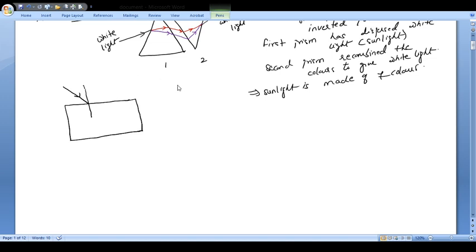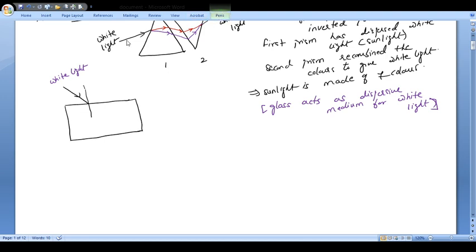Now see here, in case of a glass slab, as soon as light enters the glass slab, this is your white light, right? See, if you can understand this statement, glass acts as a dispersive medium for white light. What does this mean? It means that if white light passes through glass, it will disperse. Glass will disperse it. As soon as white light goes inside the glass, dispersion will happen.